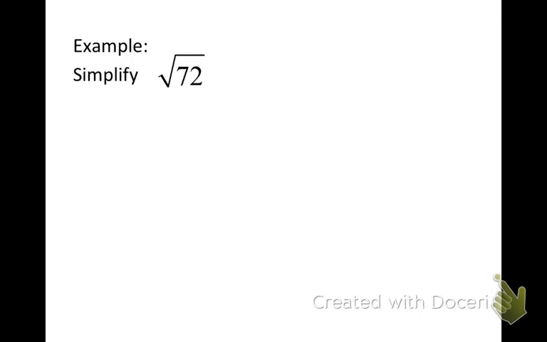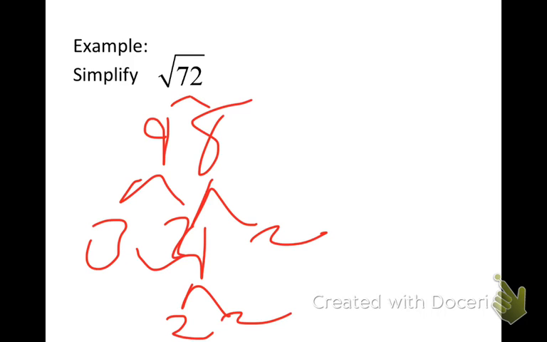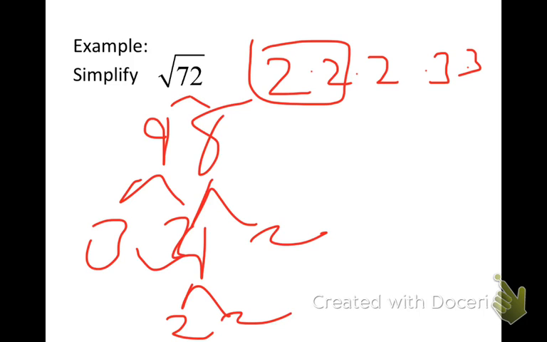Can I do it on the iPad? No. 9 and 8. 4 and 2? 2 and 2. I don't know what to do. Wait, no. 2 times 2 times 2 times 9. 9 is 3 and 3. Times 3 times 3. And now 2 pairs up with 2 and 3 pairs up with 3.